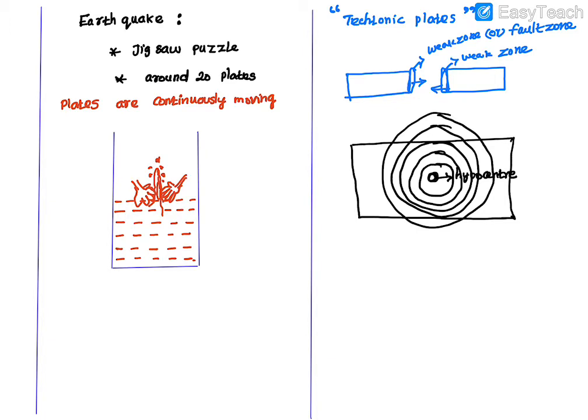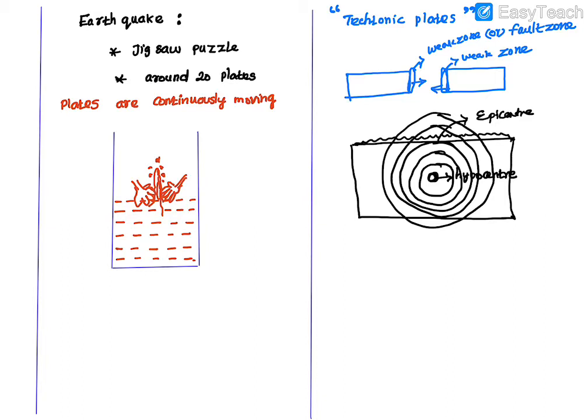Okay, and see students, the portion where these seismic waves occur on the earth surface. So this is the earth surface, no? When it enters the earth surface, that portion is called the epicenter. So where it originates is called the hypocenter. When it reaches the earth surface, that portion is called the epicenter.